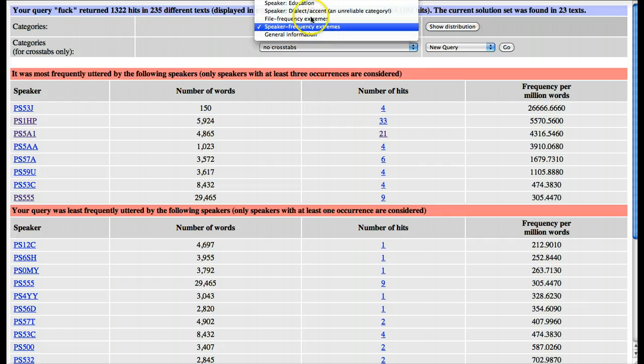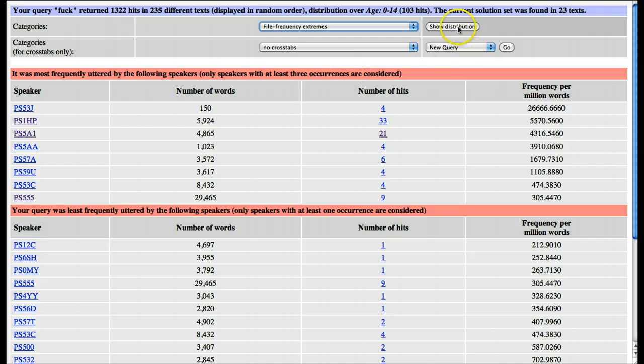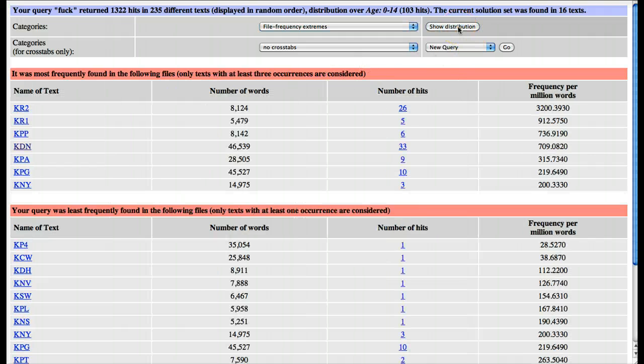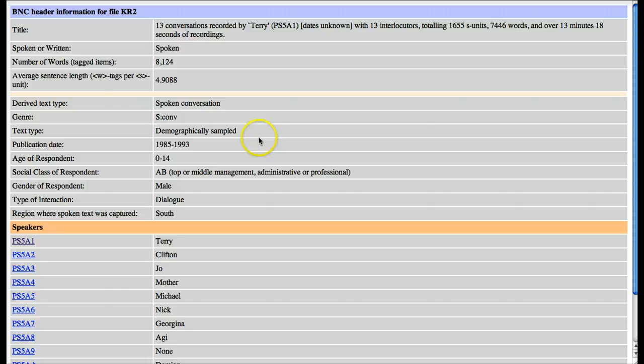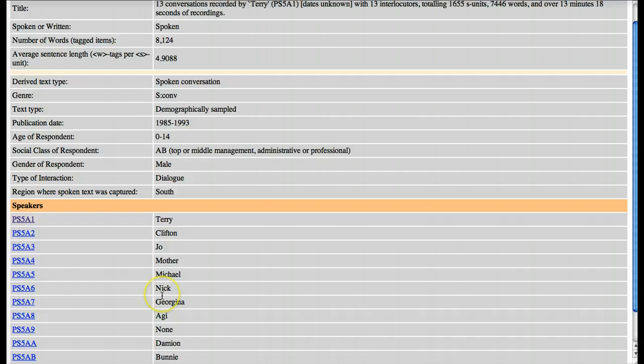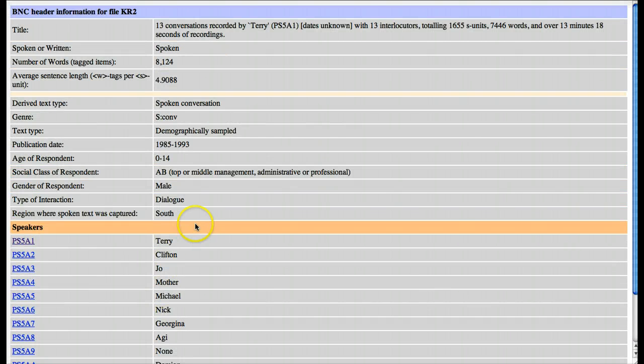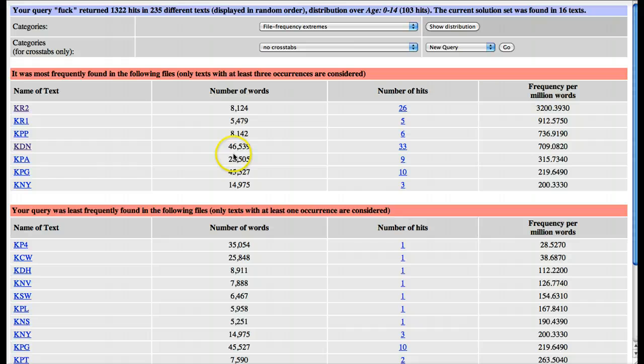Another complementary view we could take is to look at file frequency extremes. This will show us the files in which this word was used the most, and obviously these files will be the ones which these speakers we were just looking at appear in, but it shows conversations which they had probably with their friends, and it seems that their friends are using it quite a bit too. So Terry recorded them, but also there's some other people involved here who've used these words, and that can give you another complementary perspective on it.